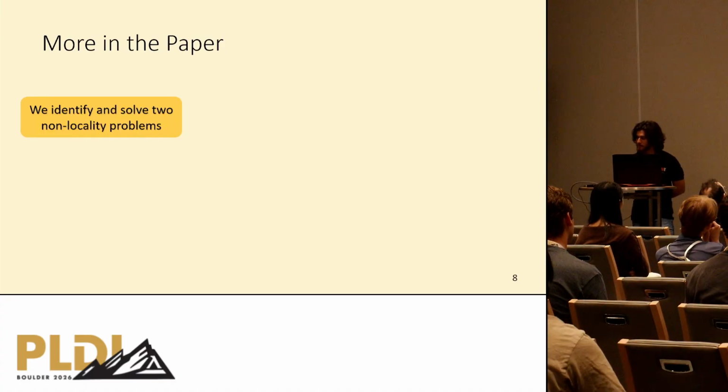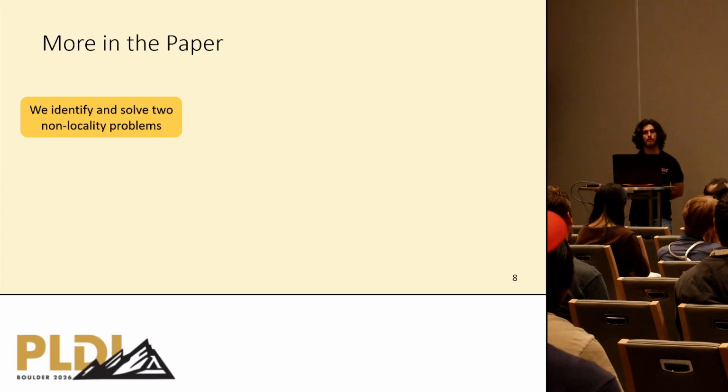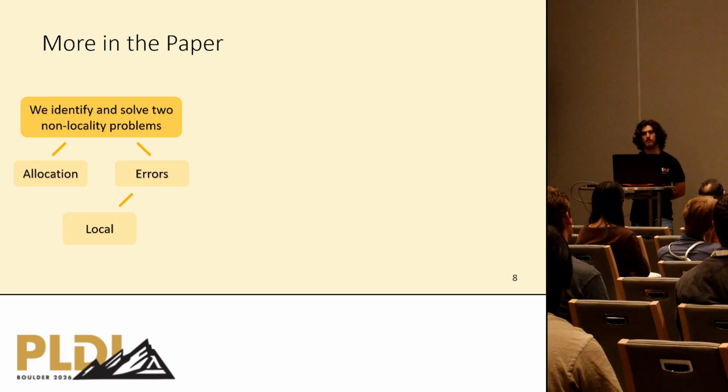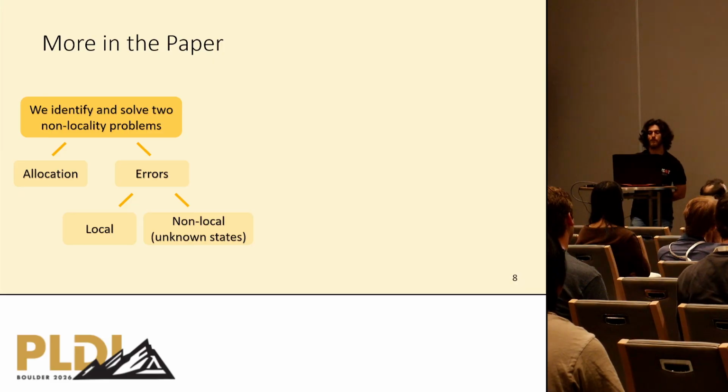Okay, with the main contribution covered, we now turn to the smaller contributions. So first thing, we identify and solve two non-locality problems. That means two problems with the frame rule. The first one is about allocation, and the second is about errors. And for errors, we identify two types of errors: local, which means compatible with the frame rule, and non-local, which means non-compatible with the frame rule.